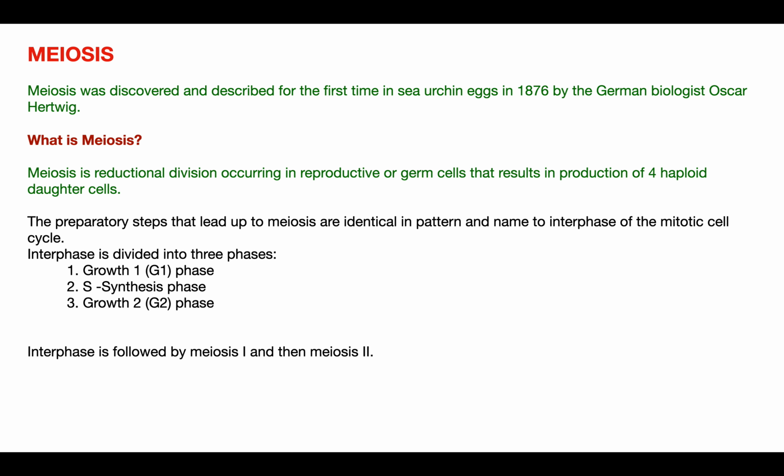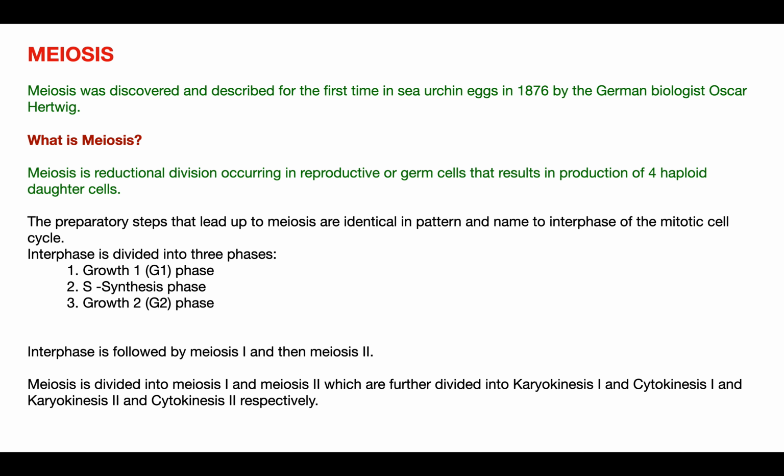But in case of meiosis there is one difference, that is the division occurs twice, and hence we have meiosis 1 and meiosis 2. Meiosis 1 is further divided into karyokinesis 1, that is nuclear division, and cytokinesis 1, that is cytoplasmic division. Again meiosis 2 is further divided into karyokinesis, that is nuclear division, and cytokinesis, that is cytoplasmic division.